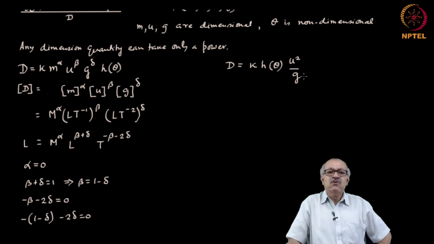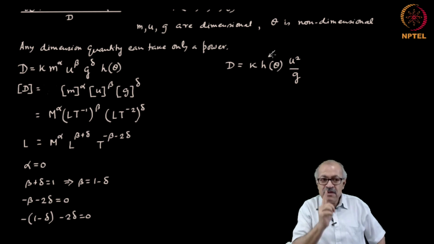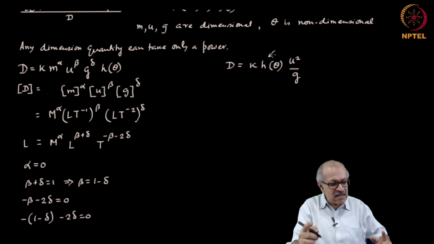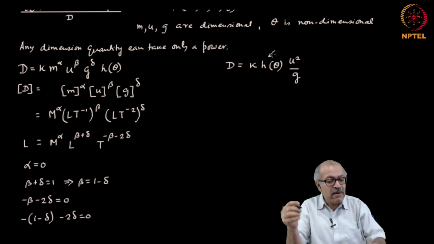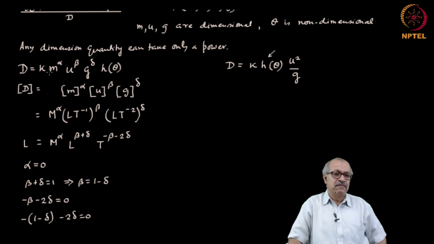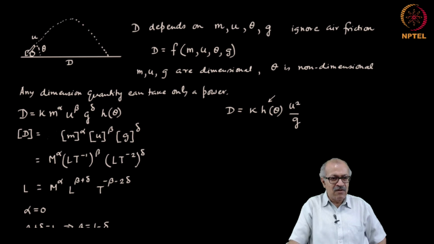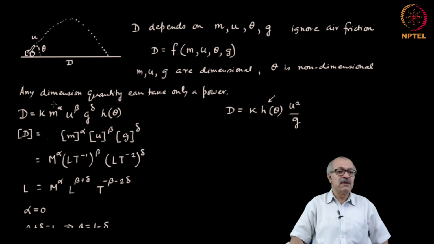It is clear that we do not yet know the functional relationship, but one very important noticeable thing is that using simply dimension analysis, we have come to the conclusion that the distance to which the cannonball will go does not depend on the mass of the cannonball. That was not following from common sense. When we did not know the Newton's equation, we did not know that it will not depend on the mass of the cannonball, but simple dimension analysis allows us to come to that conclusion.